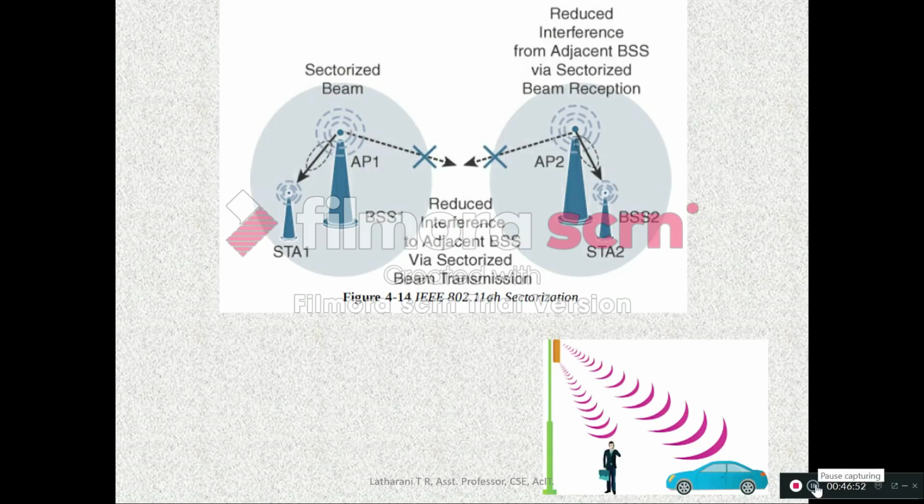This we have already seen. So the area of a particular device is sectored into different sectors and they communicate through beamforming so that it avoids interference between the signals which are generated in different sectors.